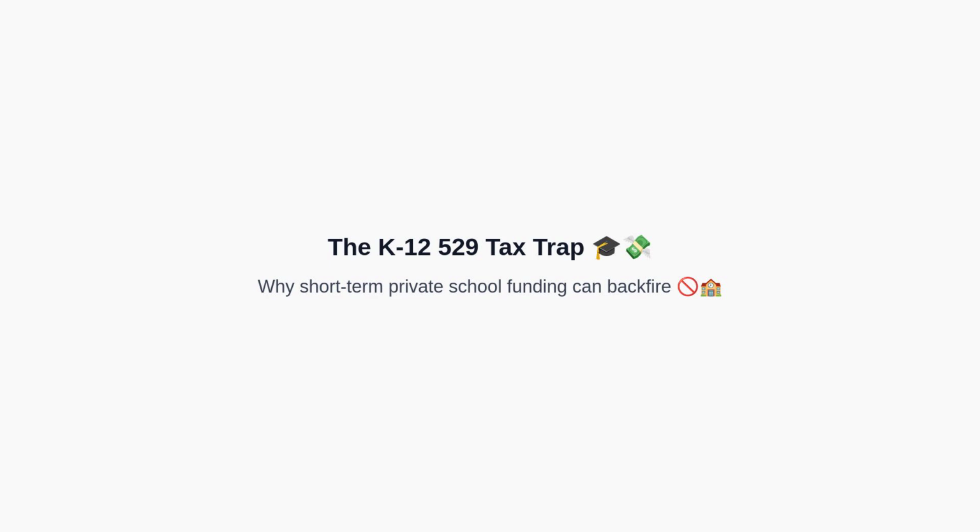Welcome to the video. First, we will set the stage by naming the central problem. Using a 529 plan for K-12 private school can look attractive federally, but often fails at the state level. This introduction frames the core tax trap so viewers know what to watch for and why it matters.